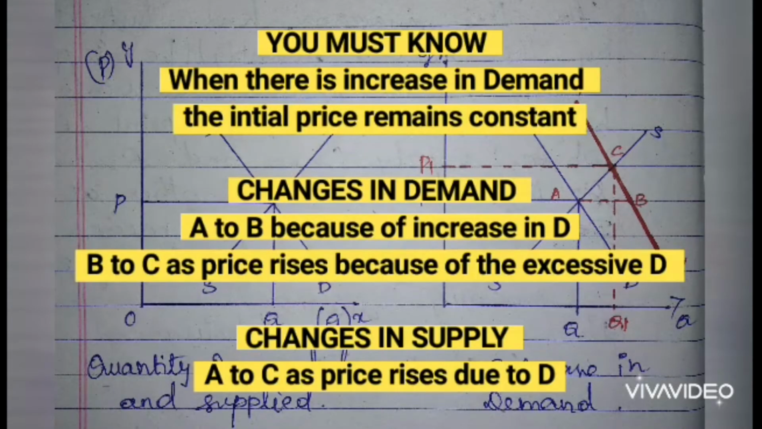You must know that when there is an increase in demand, the initial price remains constant, and the change in the demand line is A to B because of the increase in demand, and also B to C as price rises because of excess demand, which leads to upward movement along the demand curve. Changes in the supply curve: A to C as prices rise because of excess demand, which leads to upward movement along the supply curve.